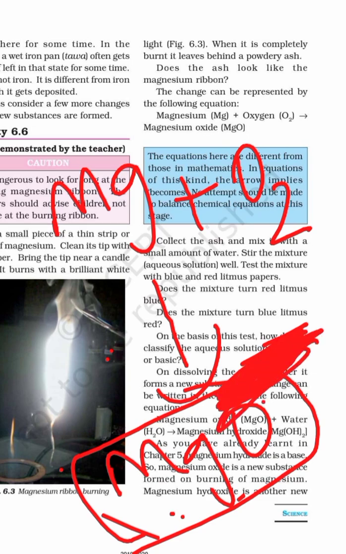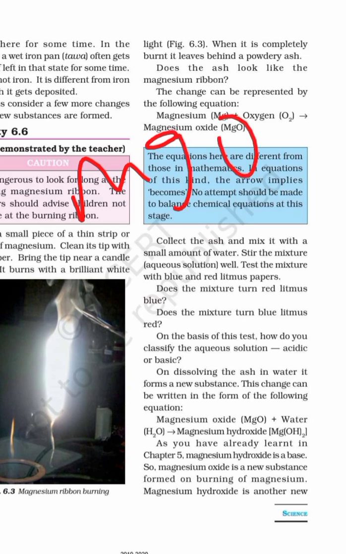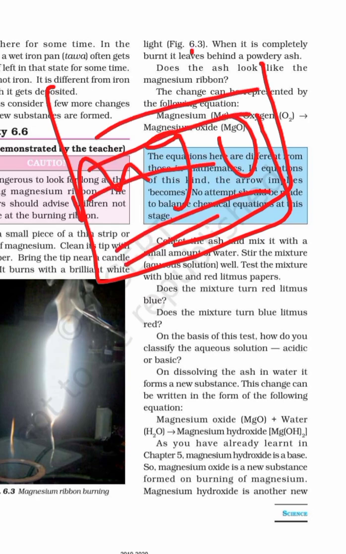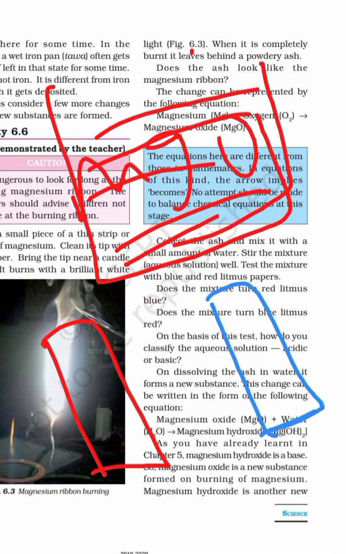If you take this magnesium oxide powder and add some water into it, in the beaker you get powdered water. Now you take two litmus papers, red litmus paper and blue litmus paper. Now, is magnesium oxide a base or an acid? That we have to come to know.